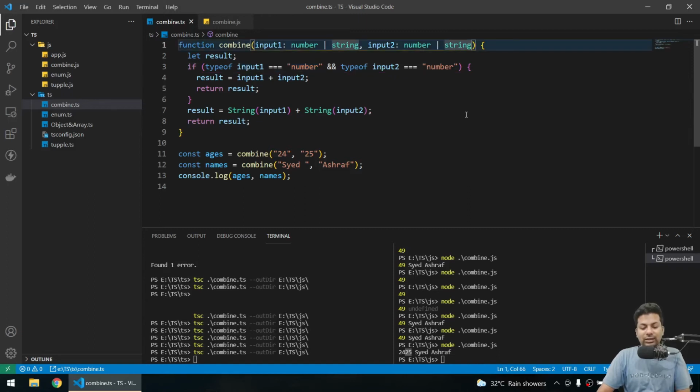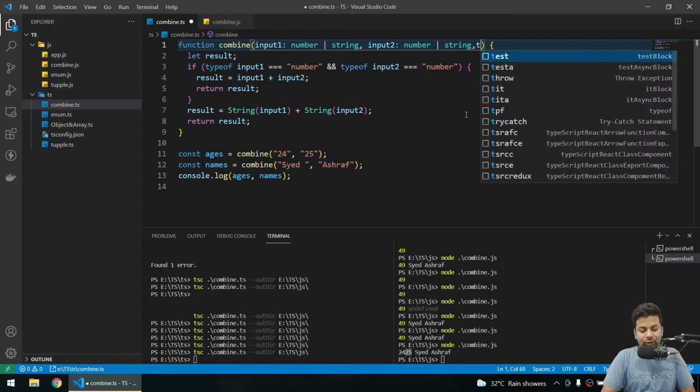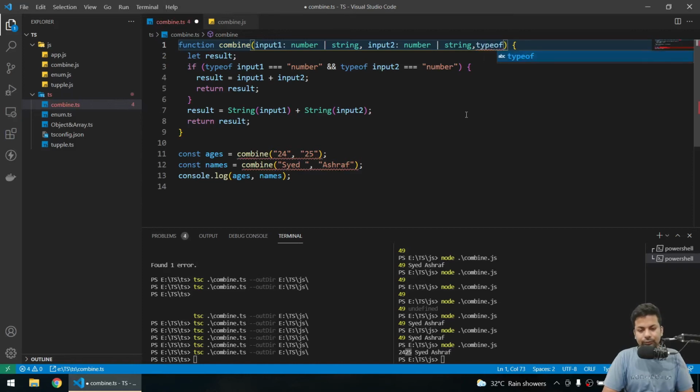So we'll just pass another variable. Say type, maybe type is not good, maybe value will be better. So I'll send a value.